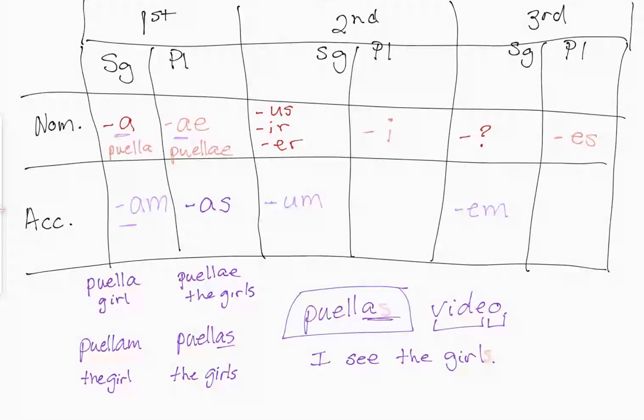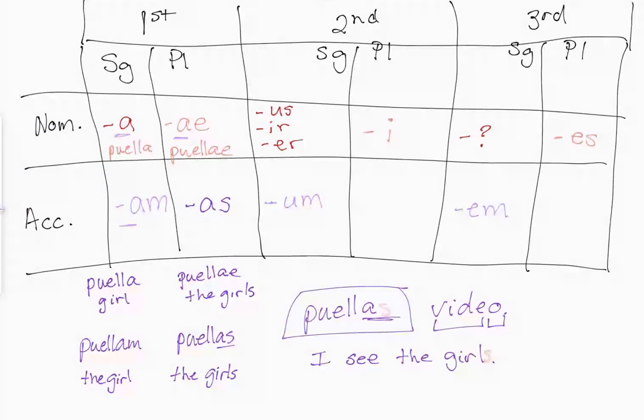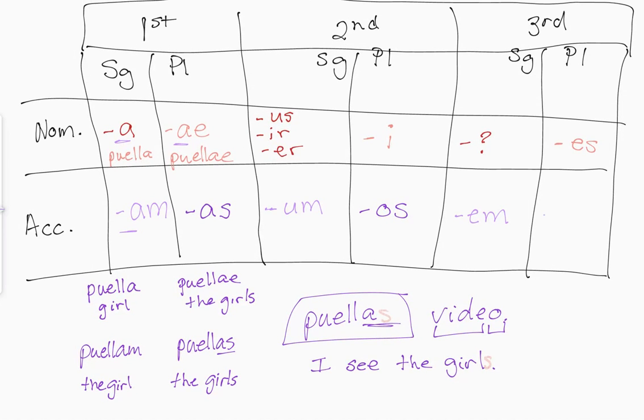So let's go back to our chart over here. In our second declension, our accusative plural ending is OS. And in the third declension, my accusative plural is ES. Now, you might be looking at the third declension and saying, hey, those are the same. And yes, they are.